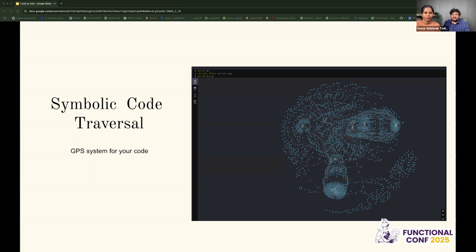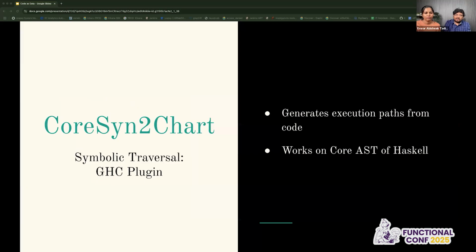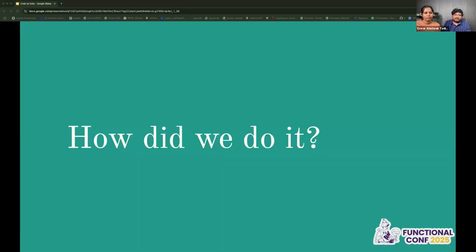But let's say it automatically gives you all those possible paths that you can take during execution. So it is not during execution, you get it before execution. You'll get all the paths before you even try to run it. So in order to do it, how we did it is, yeah, I think this is fine.